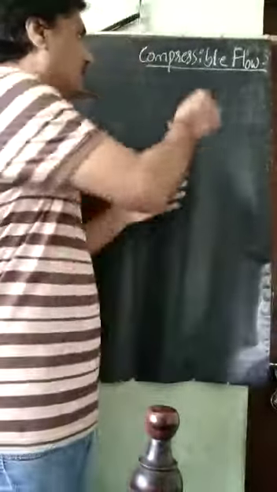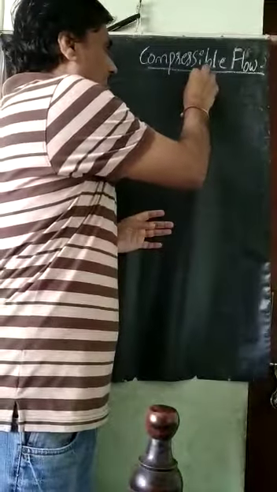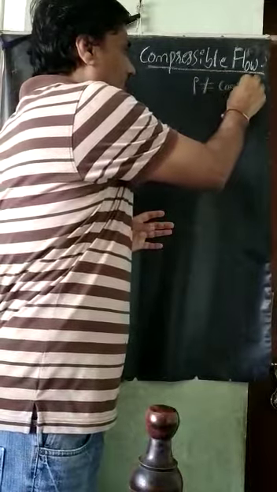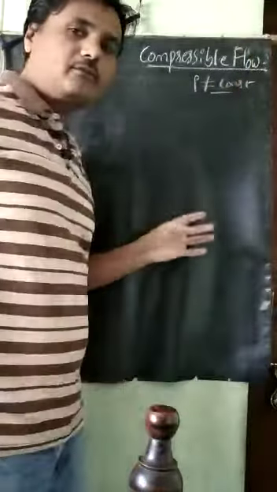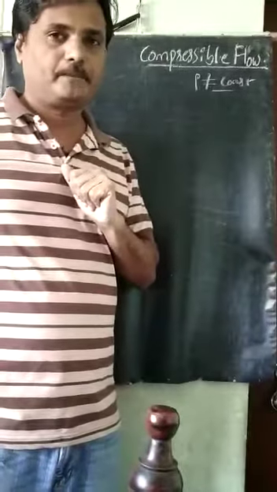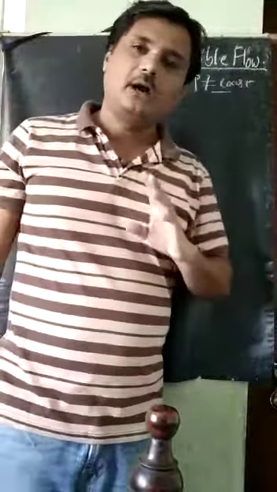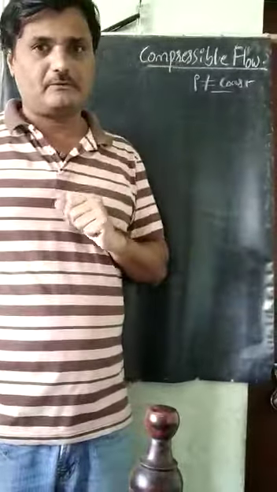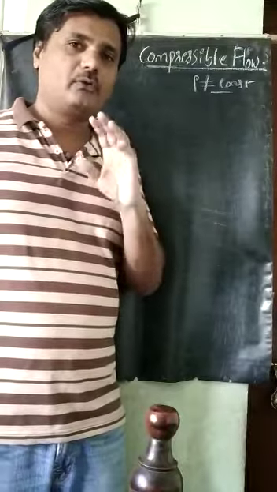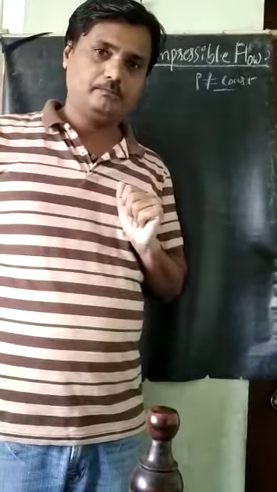So in the case of compressible flow, the main thing is that density is not constant. It is a very important thing: in this flow, rho is not constant. We have already derived Bernoulli's equation from the Euler's equation. In that we assumed the flow is incompressible.